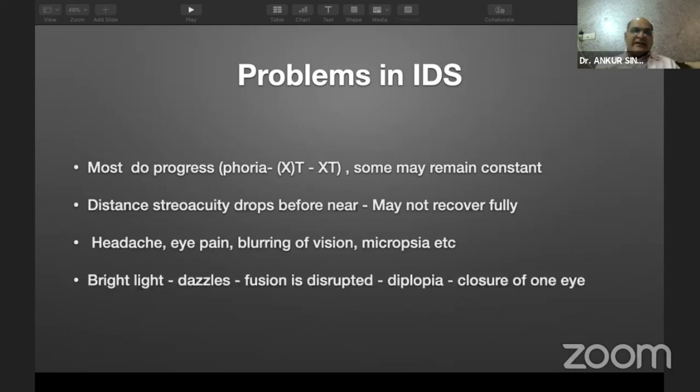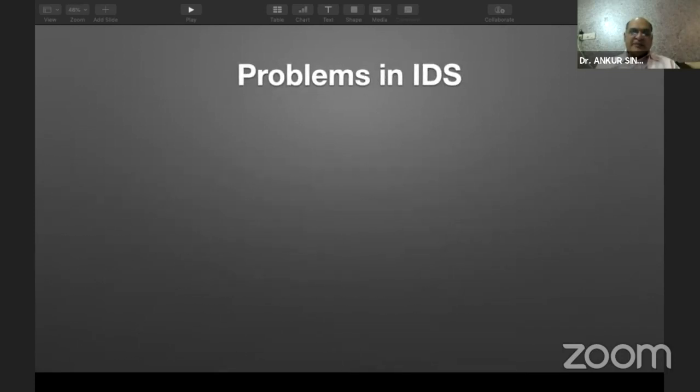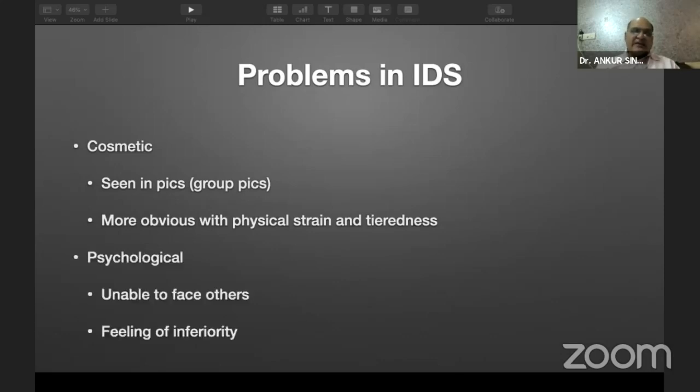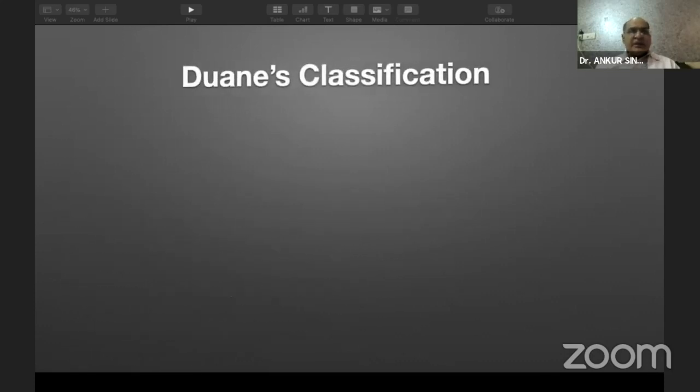Bright light dazzles the retinae, and fusion is disrupted, causing diplopia, and this causes closure of one eye, or diplopia phobia. So sometimes the squint can be seen only in group photographs, and it may be more obvious with physical stress or strain and tiredness. There could be psychological issues, where the patient is aligned indoors, but when addressing a big gathering, because of the stress, the eye deviates out.